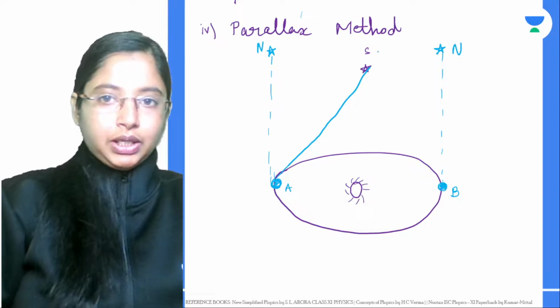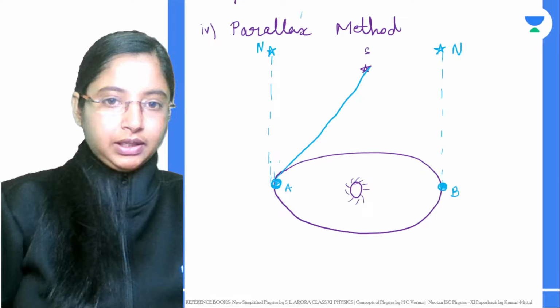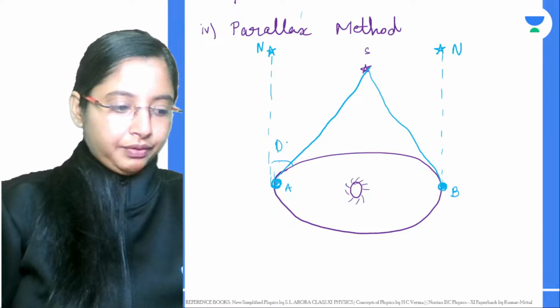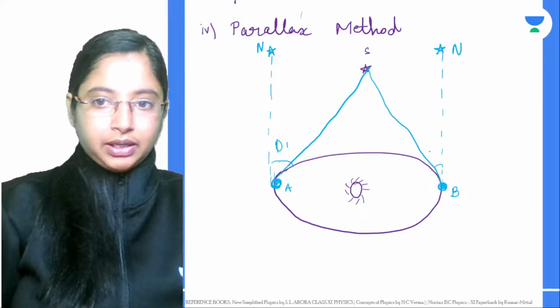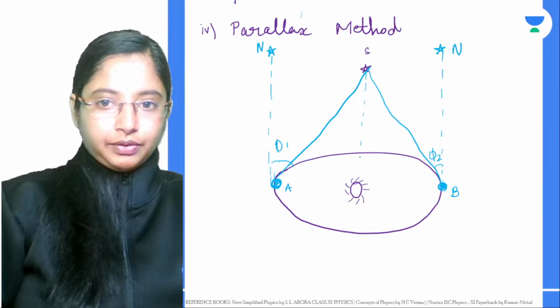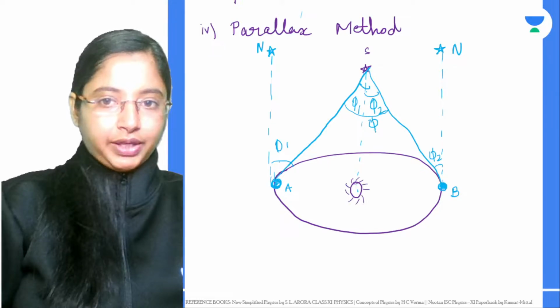Now if I want to measure this distance, this gives me an angle. If I draw a line joining these two, this gives me an angle phi 1 and this gives me an angle phi 2. If I draw a center arc line over here, this angle is phi 1, and this angle is phi 2 again. The entire angle we are taking is phi.